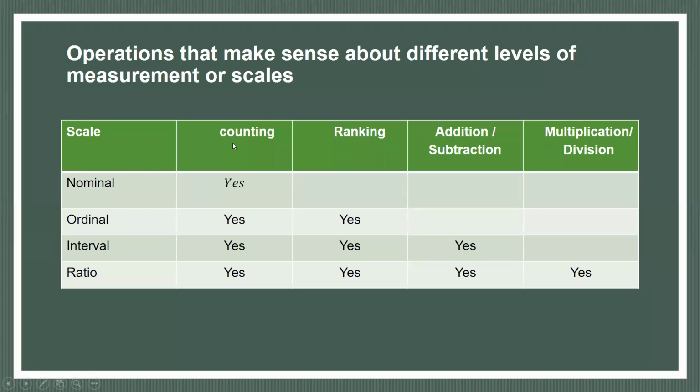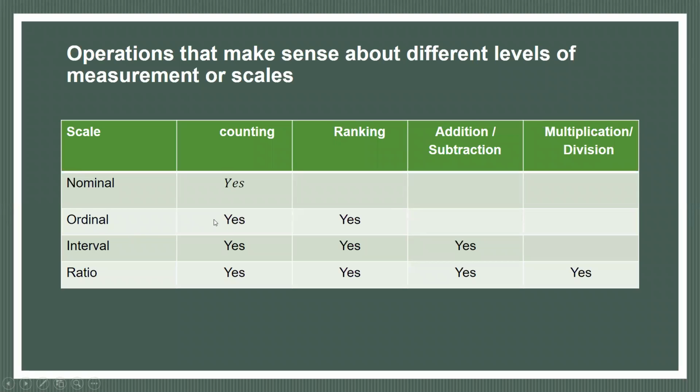This is another way to look at mathematical operations. What kind of mathematical operations are applied? These are the different types: counting, ranking, addition, subtraction, multiplication, and division. On nominal data, we can only count. We cannot do ranking, addition, subtraction, multiplication, and division.